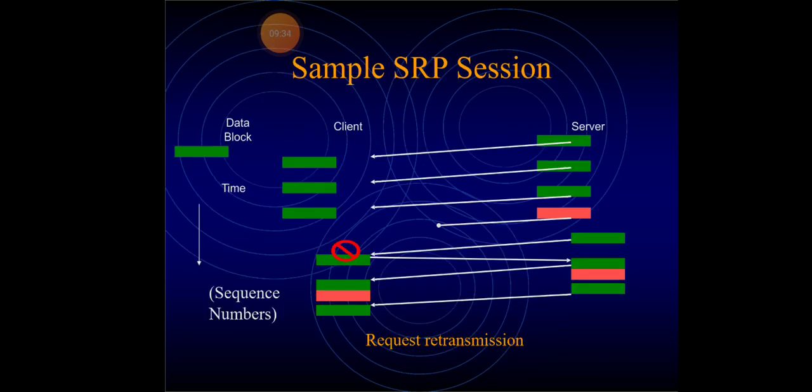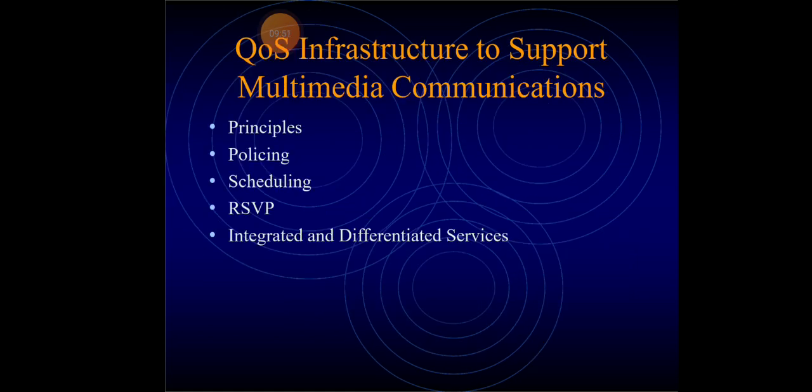This is the slide for a sample SRP session. We have a data block, and then we have a client and a server. The retransmission request goes from the client to the server. After that we get the data.